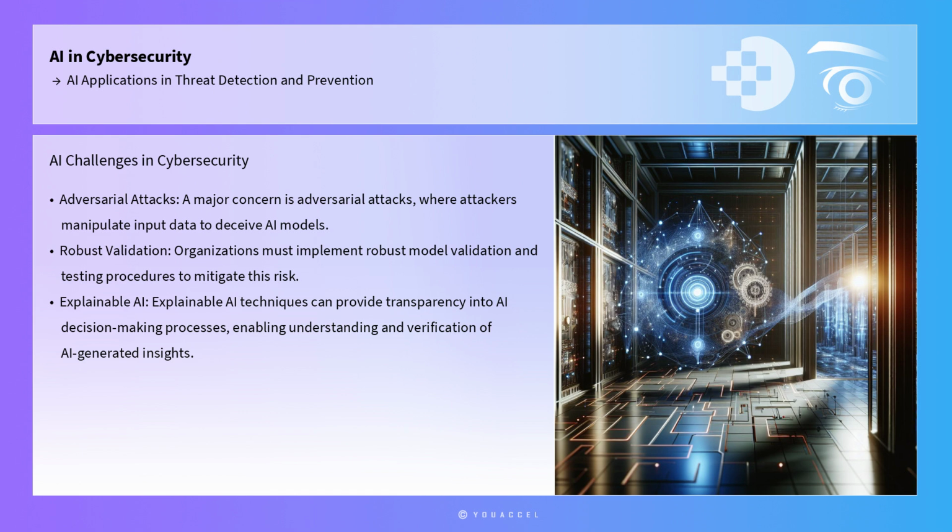Despite the significant advantages of AI in cybersecurity, challenges remain. One major concern is the potential for adversarial attacks, where attackers manipulate input data to deceive AI models. To mitigate this risk, organizations must implement robust model validation and testing procedures, ensuring that AI systems can withstand such attacks. Additionally, explainable AI techniques can provide transparency into AI decision-making processes, enabling security analysts to understand and verify AI-generated insights.